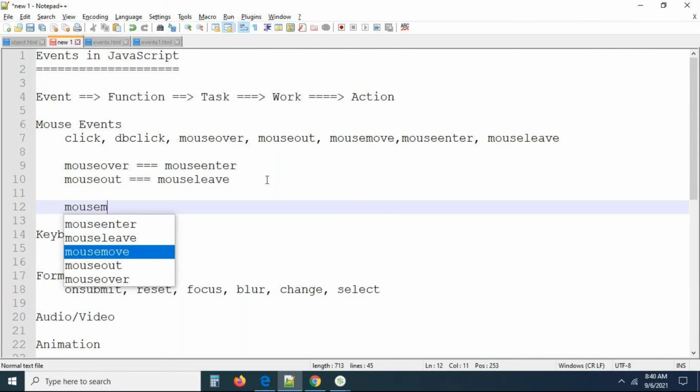Mouse move is a very, very important event. You can easily understand mouse over and mouse out, but with mouse move, when we are moving the mouse, the event is going to be continuously executed. So let me show you some of the things so that you will also get more clarity.